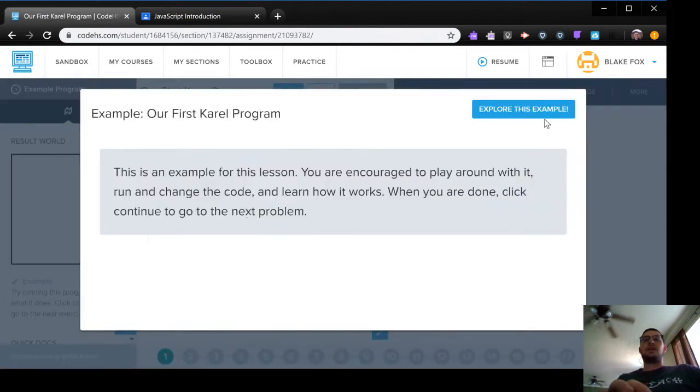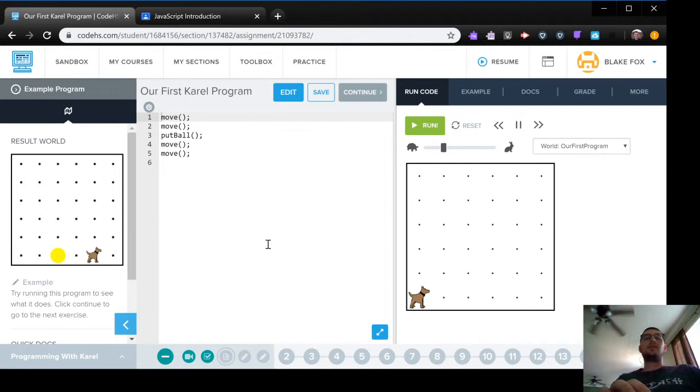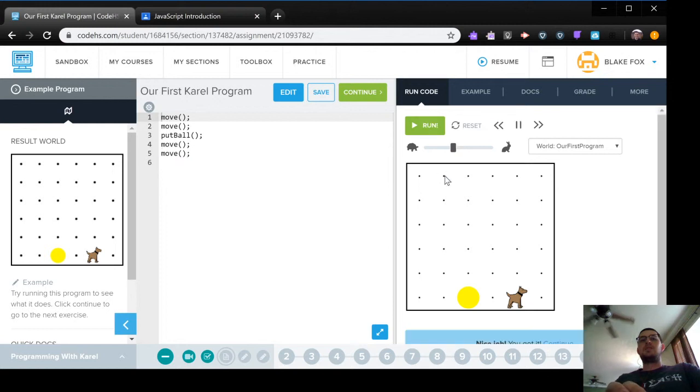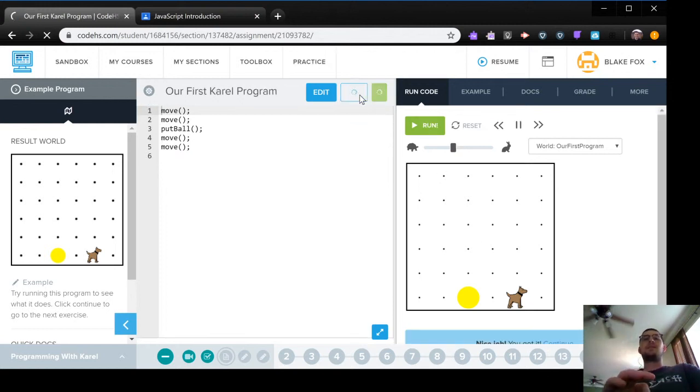And then let's move on to an exercise. Explore this example. Okay, so this is the example that he showed us, right? So I'm just going to turn up the, well, let's just leave it here, right? So this is our program, right? We put the ball and then we moved. So that's just the example that he already ran through.